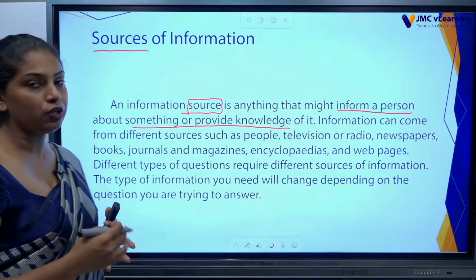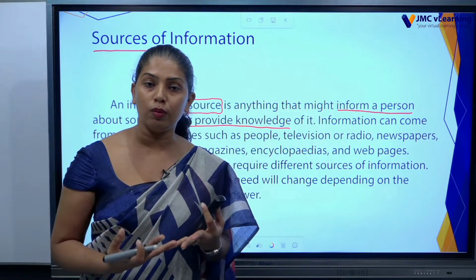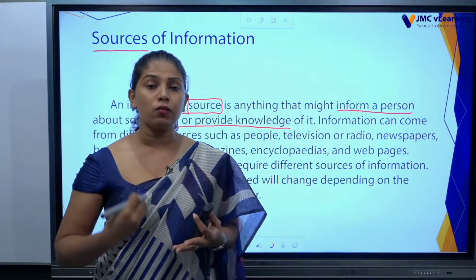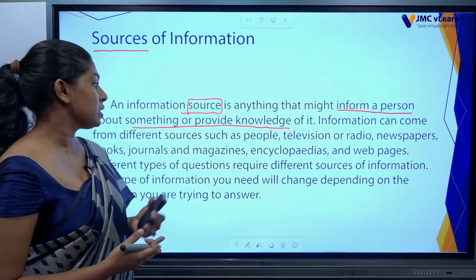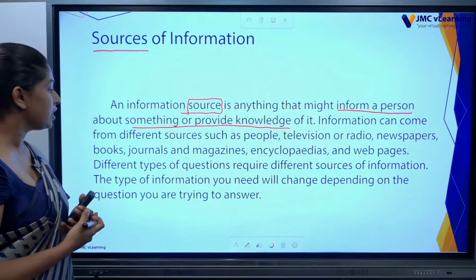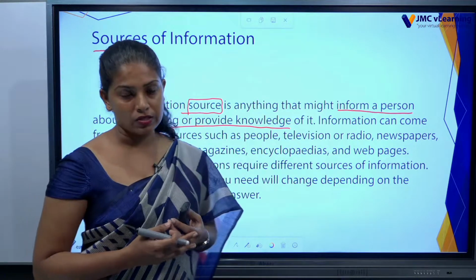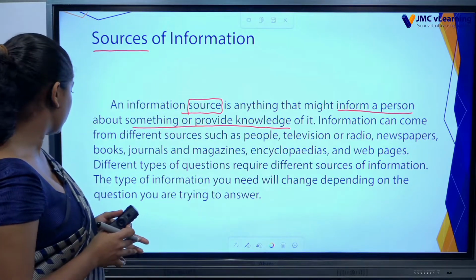Such as people, you can get information from people. Very early on, if you wanted to know about some person or a place or whatever, we used to ask a person who knows about that. Then you can use television, as we discussed earlier, radio, newspapers, books, journals and magazines, encyclopedias and web pages. So these are some sources where we can get information.